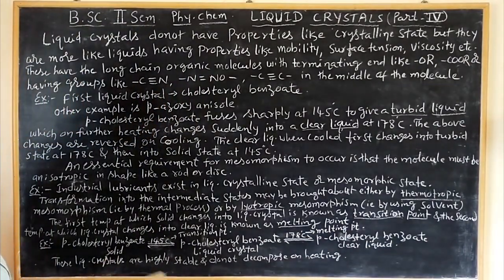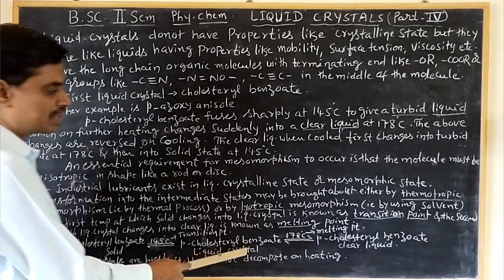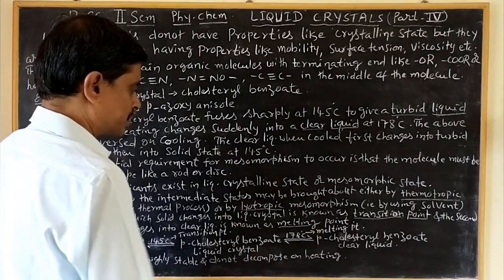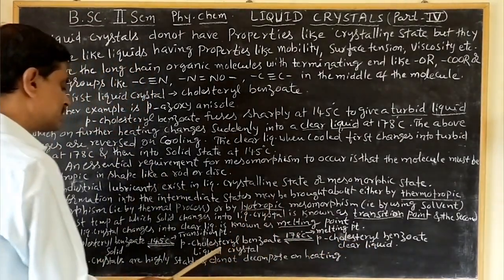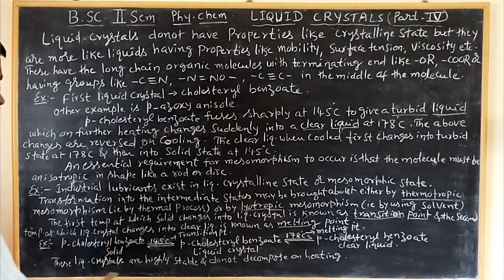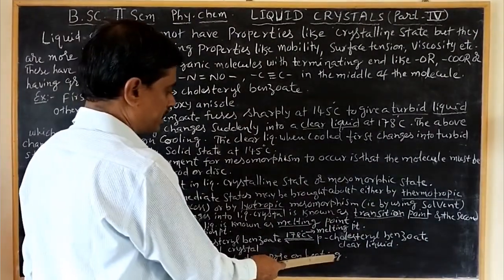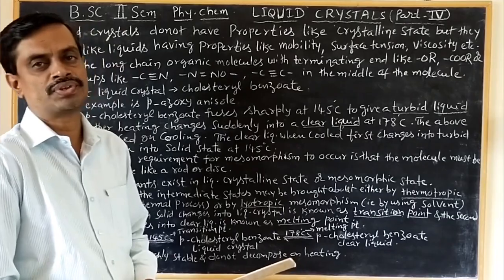So we can see the solid is converted into liquid crystal, which is converted into clear liquid after heating. If you cool it, the clear liquid is converted into the liquid crystal, and after cooling again it is converted into the solid. These liquid crystals are highly stable on heating, and there is no decomposition taking place here.